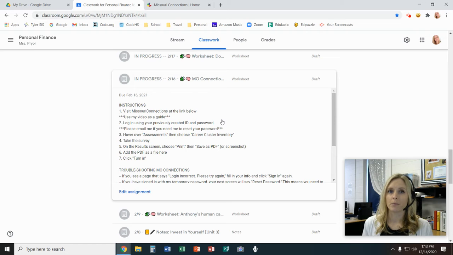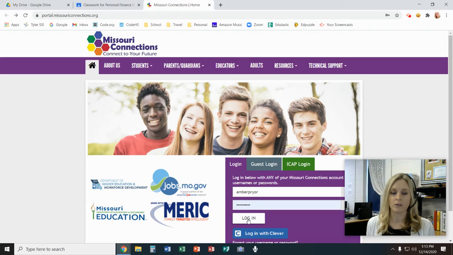Also, hopefully you remember your username and password, but if you can't get it to work or you can't remember it, email me and I can look up your username and I can set you a temporary password. Now, when you do sign in with that temporary password, it will take you to a screen that says reset your password, and that is just asking you to create your own unique password separate from my temporary password that I've let you use.